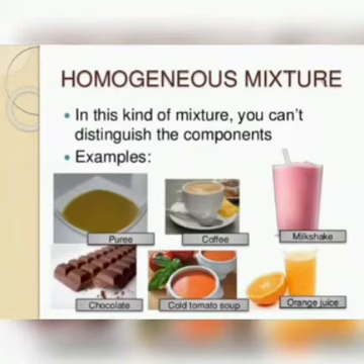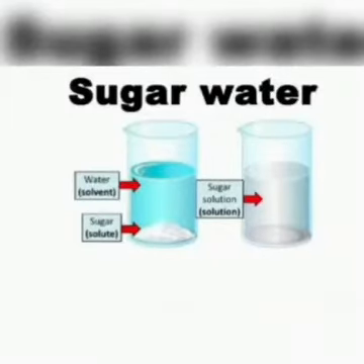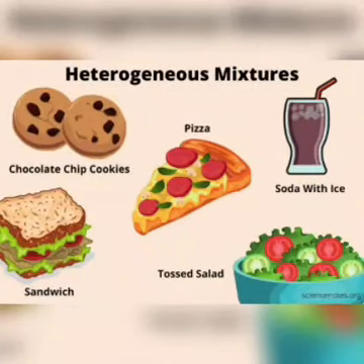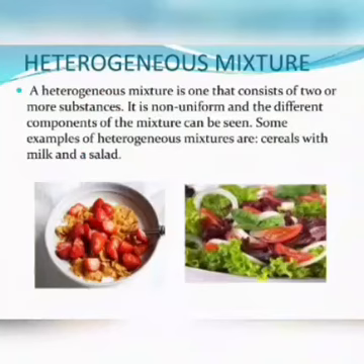A homogeneous mixture is popularly called a solution. The second one is heterogeneous mixture, which is non-uniform. A heterogeneous mixture is simply called a mixture. It is not uniform, okay.